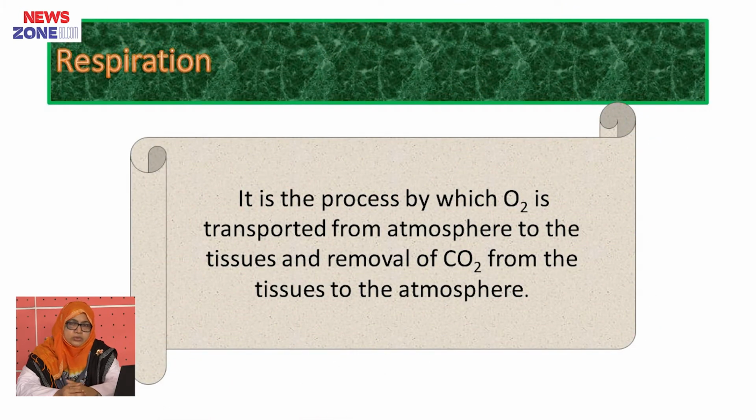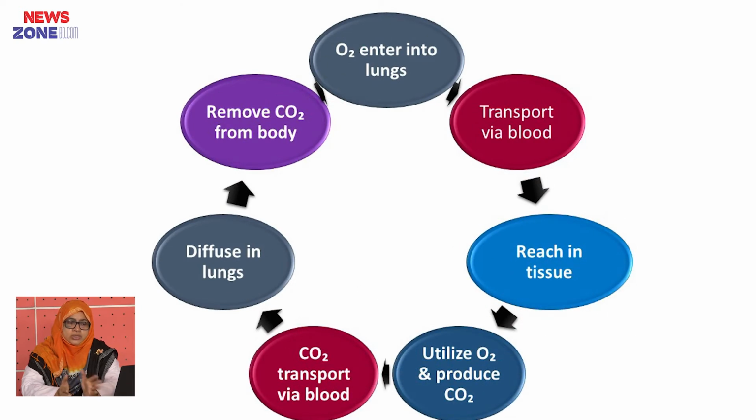Now we are going to discuss what respiration is. It is the process by which oxygen is transported from the atmosphere to the tissue and carbon dioxide is removed from the tissue to the atmosphere. You can see in this flow chart that first oxygen enters into the lung, then it is transported through the blood to the tissue, and then carbon dioxide is produced in the tissue. It is then transported through the blood to the lung, and then it is diffused from the alveoli to the exterior.